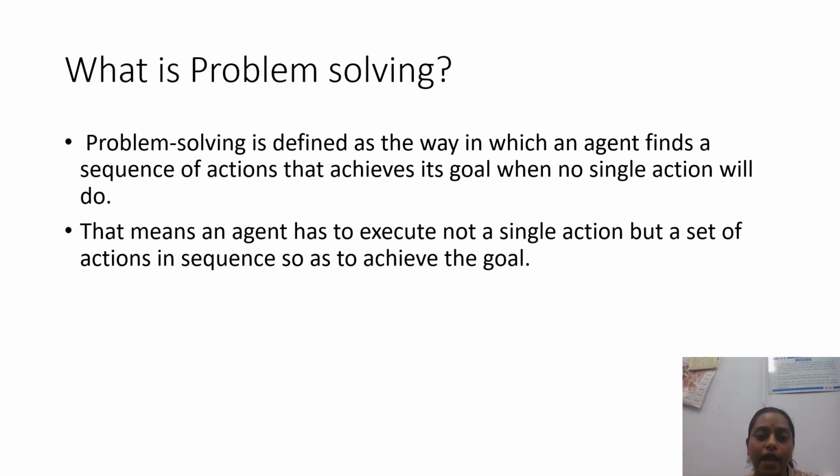That means an agent has to execute not a single action but a sequence of actions to achieve the goal. It is not possible for an agent, if we apply a single action, to reach from the initial state to the goal state. If we want to reach from the initial state to the goal state, we have to apply some of the actions, as it is written in the slide. Next.